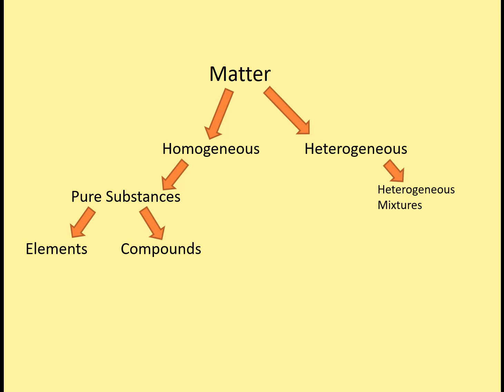So if I have just one element or if I just have one compound, that is considered homogeneous because everything is the same, even down to the molecular level. In this unit, we are going to be talking about homogeneous mixtures. Another name for them is a solution. And you should know both terms, that a solution is a homogeneous mixture and a homogeneous mixture is a solution.